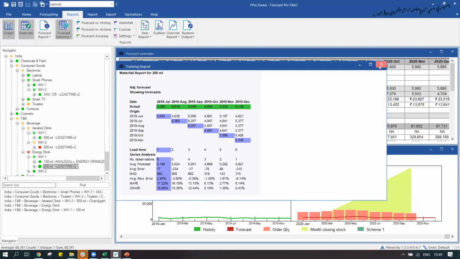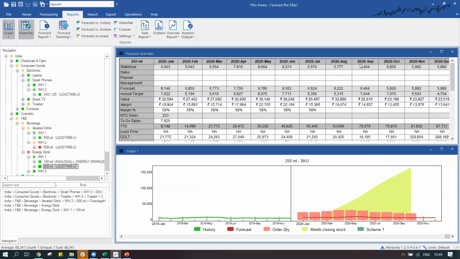So yeah, we were over here talking about the reports. As you can see, there are quite a number of comprehensive reports that we can see over here. We have a waterfall report where we can aggregate the error for different lead times and try to determine what would be the error, what would be, say, our history versus forecast.